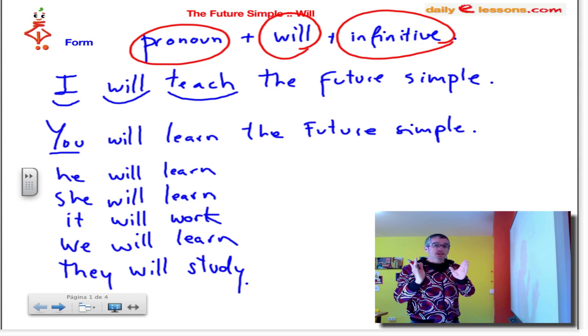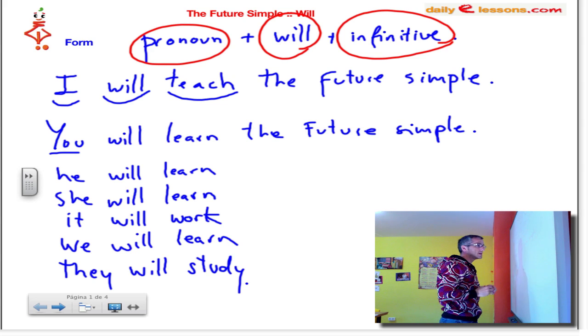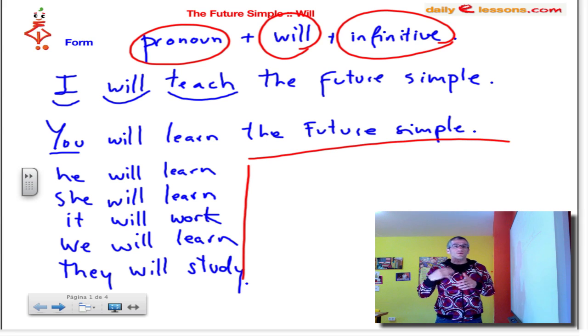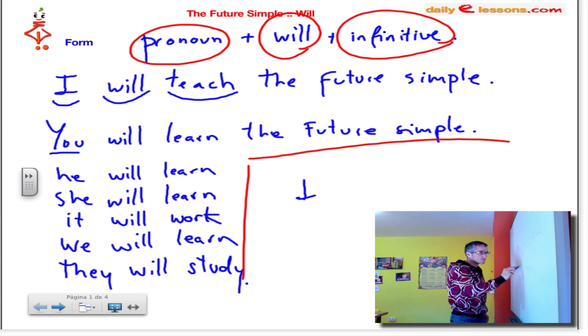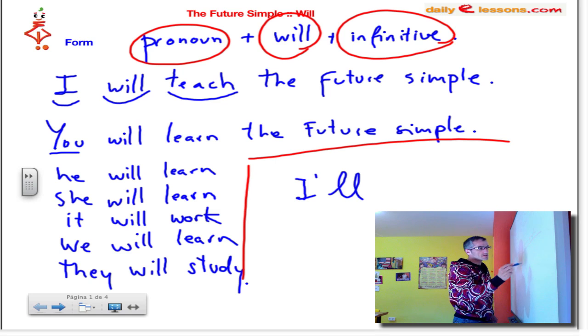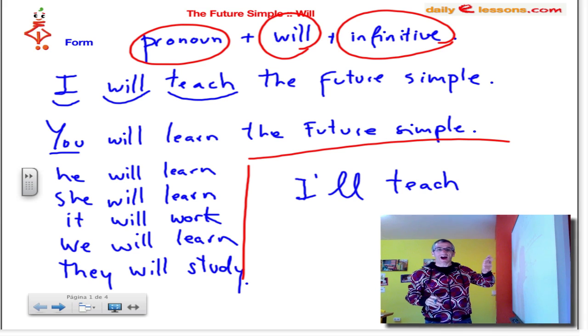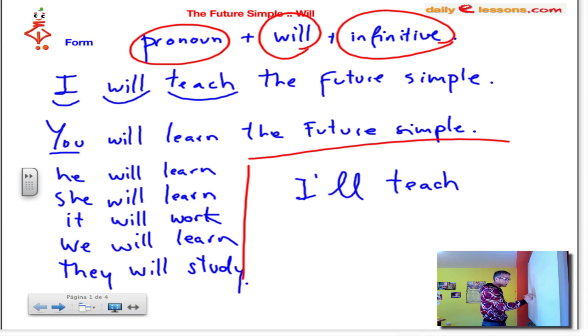Now, this can be in a short form. So this will can be made shorter. There's no need to say you will, you will, you will every time. You can also do it in a short way, and I'll say I'll teach, right? And the pronunciation is something like I'll teach, or you'll learn. Okay, so these are the contraction forms.